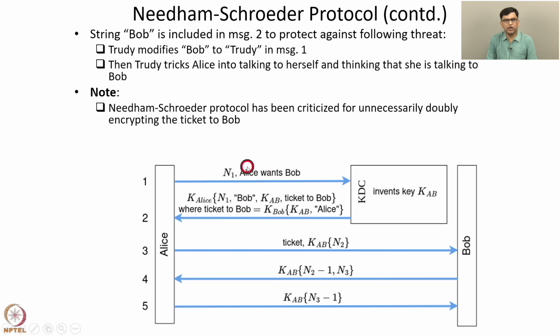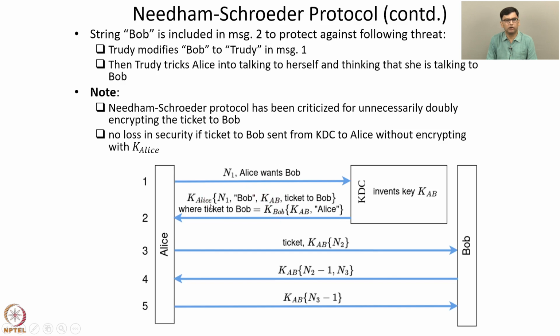Note that the Needham-Schroeder protocol has been criticized for unnecessarily doubly encrypting the ticket to Bob. So this ticket to Bob is encrypted using KAlice, but the ticket itself is already encrypted using KBob. So it is encrypted first using Bob's secret key KBob, and then using Alice's secret key KAlice. There is no loss in security if the ticket to Bob is sent from the KDC to Alice without encrypting with KAlice.